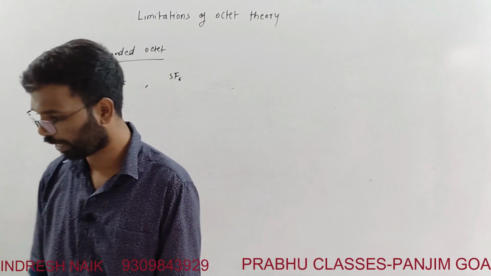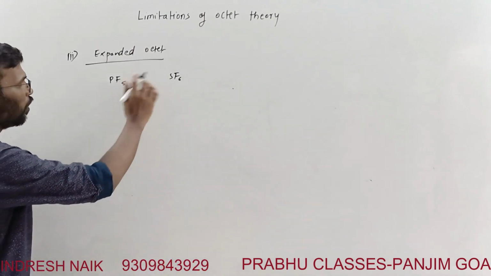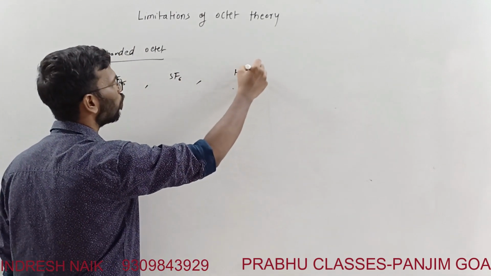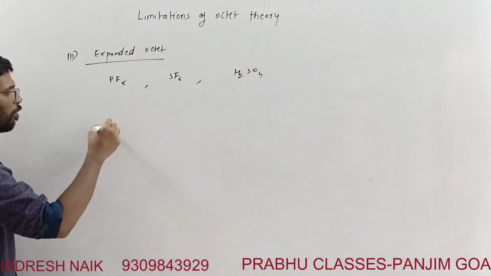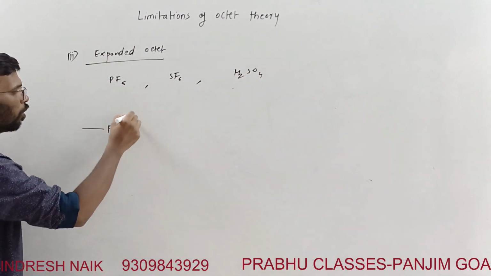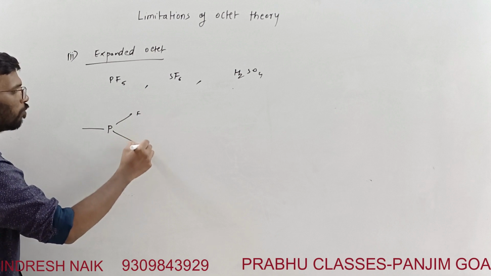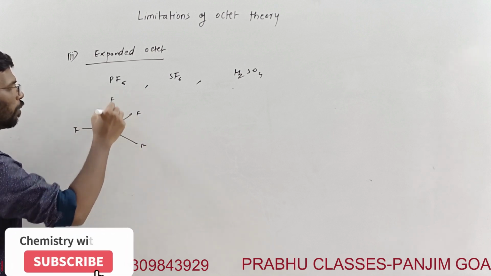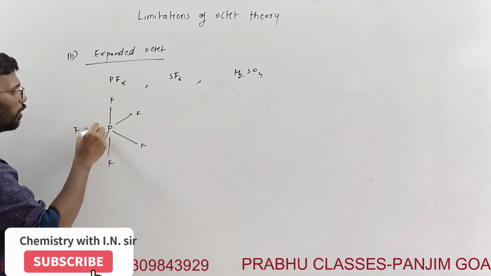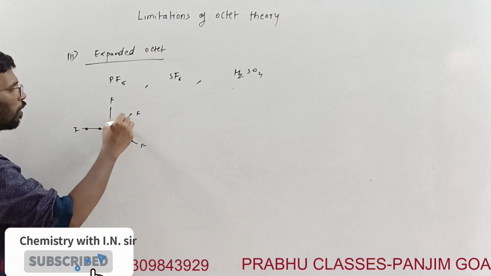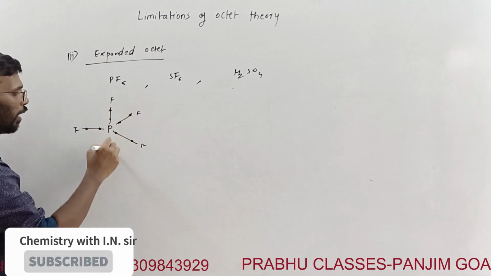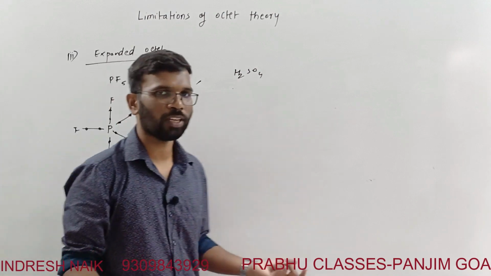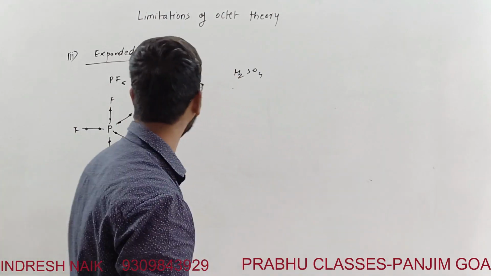PF5 means what? It forms bonds with fluorine, one above, one below. So it is forming 1, 2, 3, 4, 5, 6, 7, 8, 9 and 10. Phosphorus has 10 valence electrons around it, right? The octet is expanded.